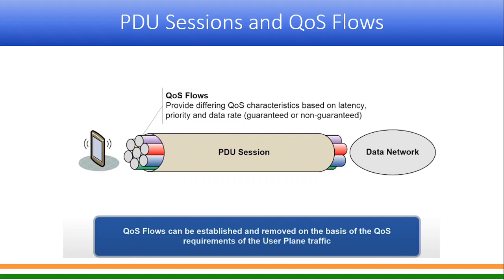So based on that, there is a QFI value given to it. If a QFI value is a particular number, then all parameters are already predefined in the network. So the point here is that one PDU session may have many quality of service flows, which is the lowest granularity of the data traffic which flows onto the 5G network.